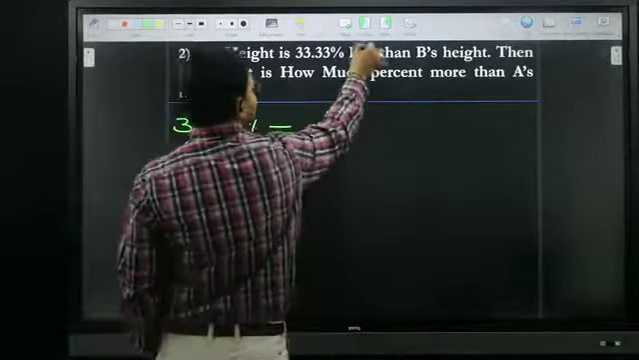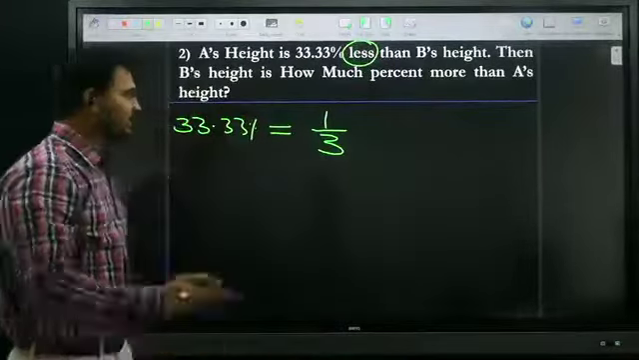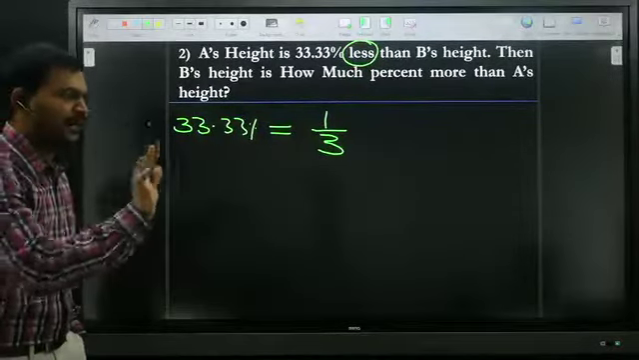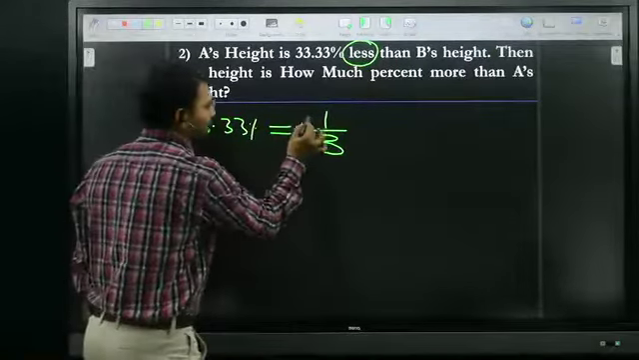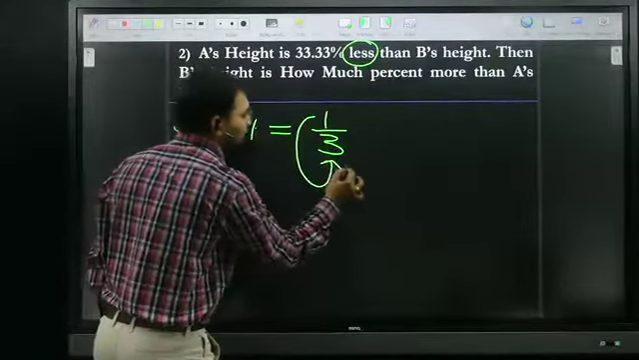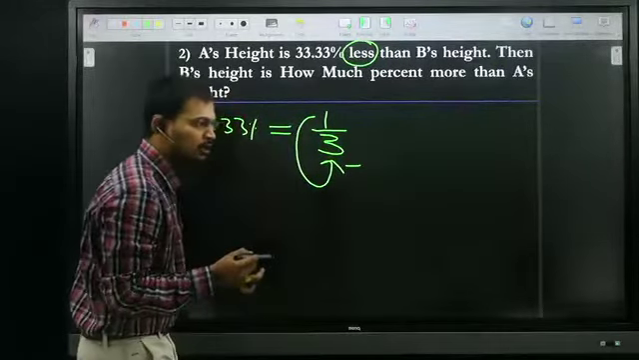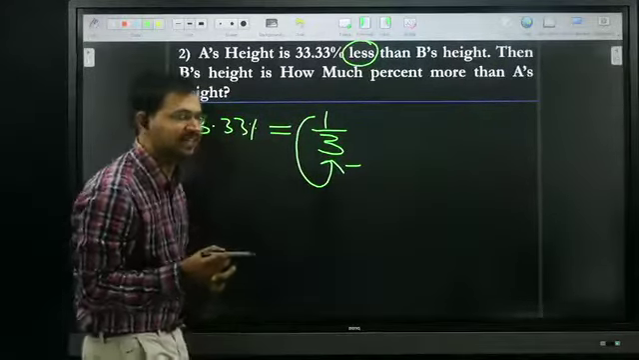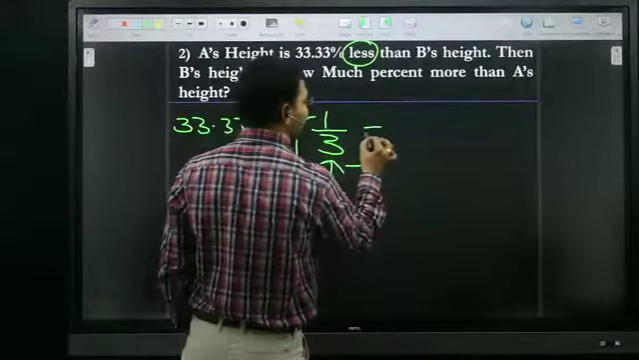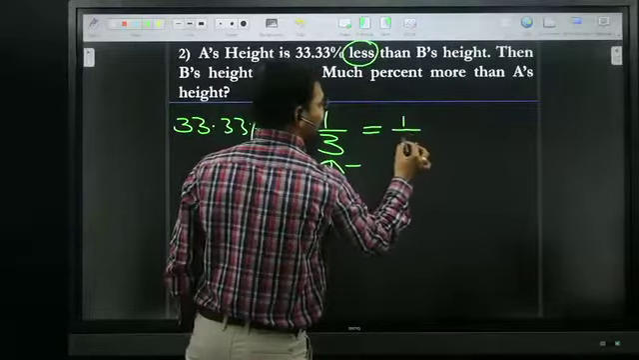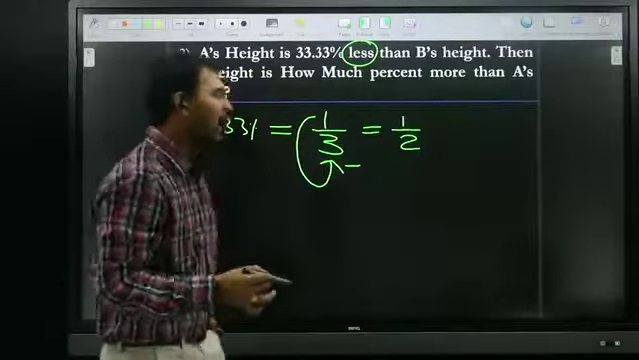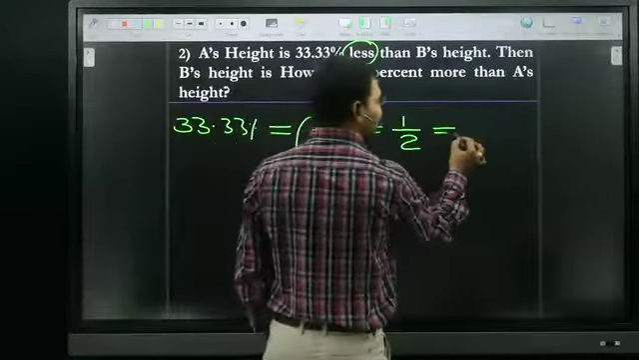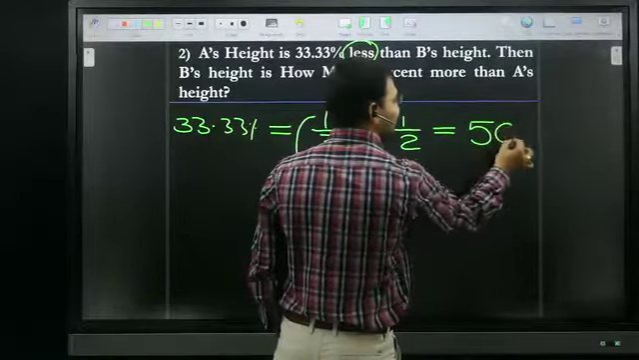They have given less. In case of less, what did I tell? Whatever value is in the numerator, simply subtract it from the denominator. If 1 is subtracted from 3, we get 1 by 2. 1 by 2 is nothing but 50 percentage.